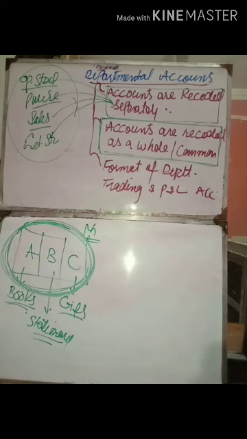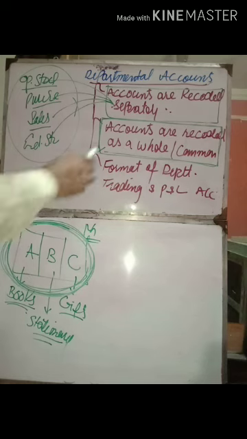So what is our task here? If these accounts or these expenses are recorded as a joint, as a whole, as a common, then we have to divide, we have to allocate these expenses among the departments. On what ratio? On what basis? So this is our next topic: how we divide and allocate these common expenses among all these departments.